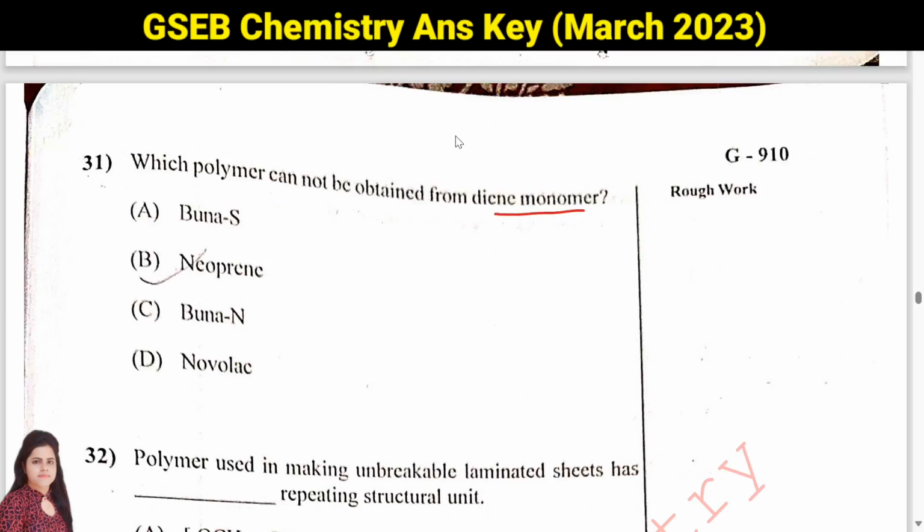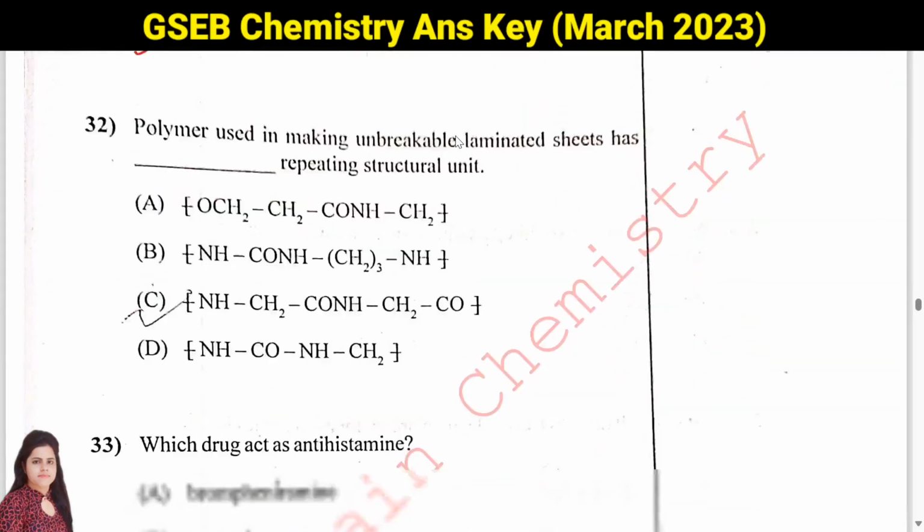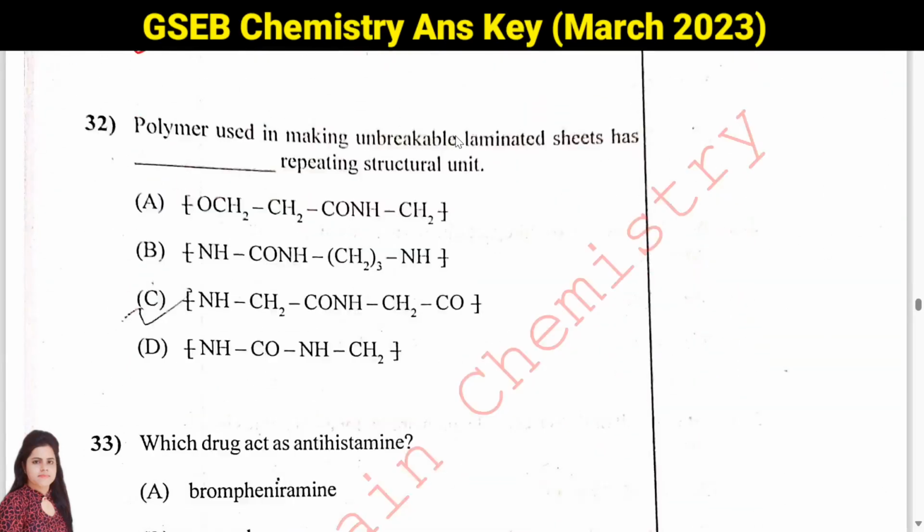So again we need to see the structure and answer will be D, Novolac. Then question number 32, polymer used in making unbreakable laminated sheets has repeating structural unit. So here we need to see which one can be used in unbreakable laminated sheet. So it is urea formaldehyde resin, and if you will see the structure, it has this repeating structural unit. Answer will be D.